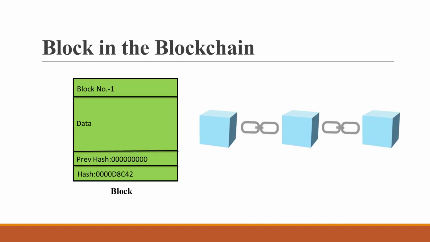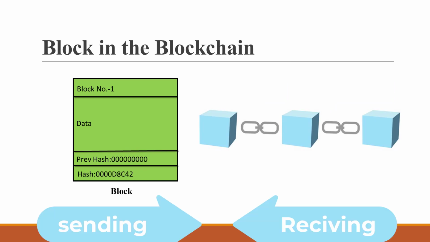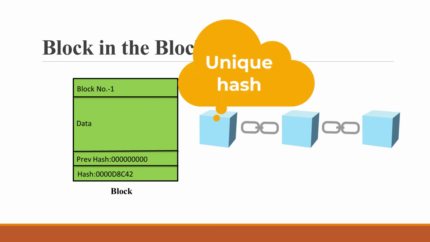Now that is where the block comes in. A blockchain will store these transactions in groups of blocks. Each record of the transaction will have an address, the wallet public key of the person sending the transaction, the person receiving the transaction, the amount being sent, the timestamp, and a unique hash.